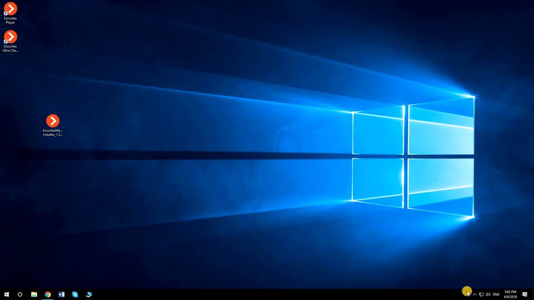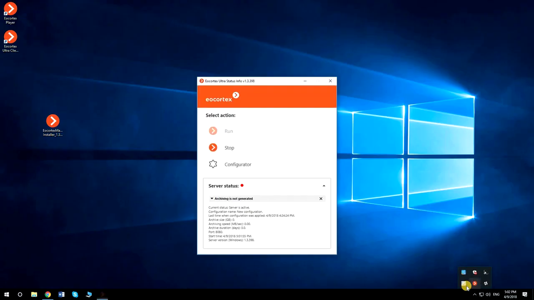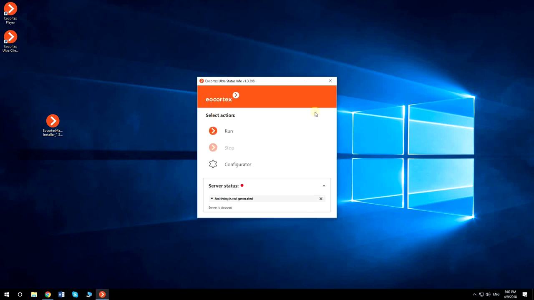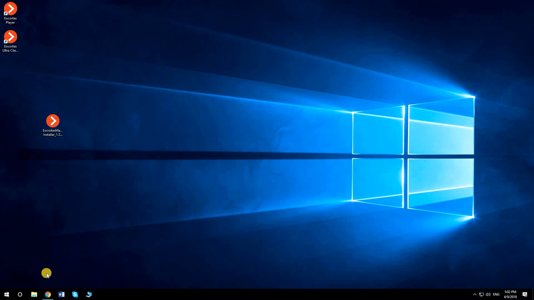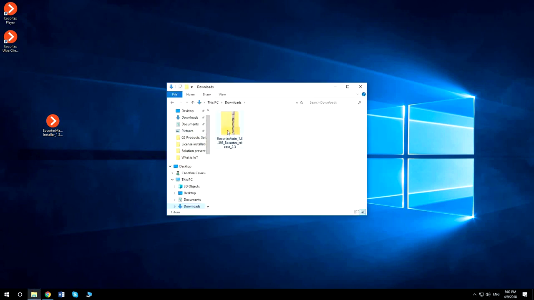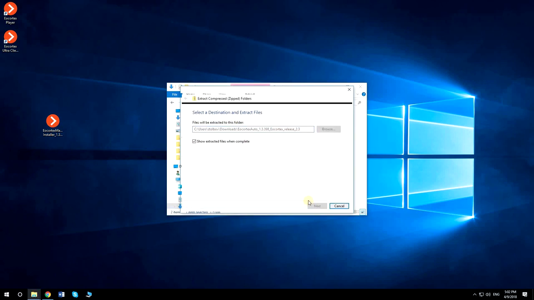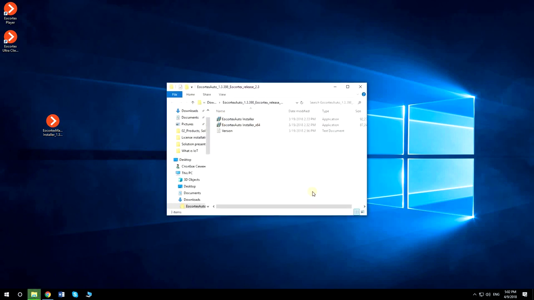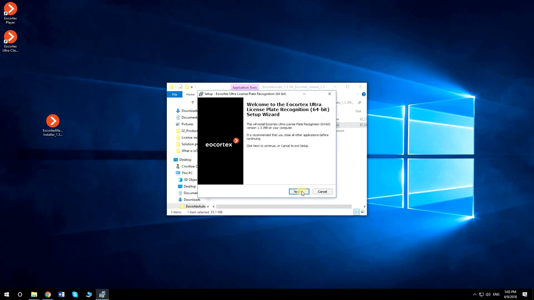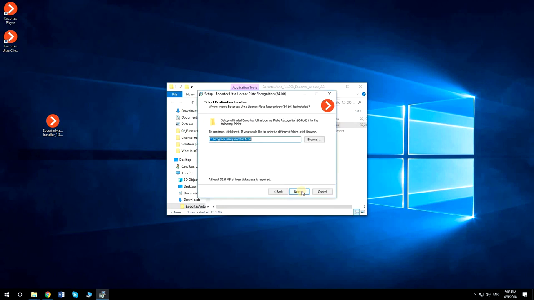Before installing the License Plate Recognition Module, stop Eocortex server. When the files are downloaded, extract all from the zipped folder. Run Eocortex Auto Installer application. Select the folder to install the module or use the default one.